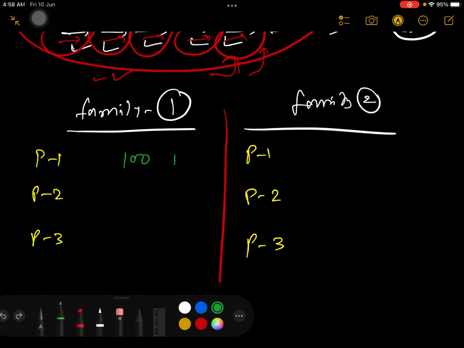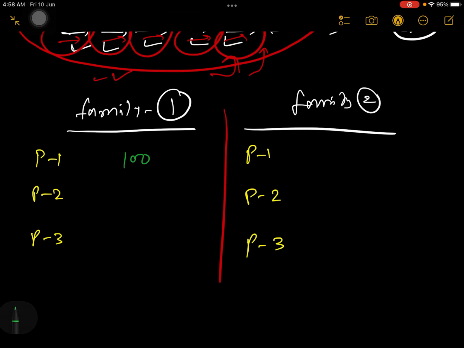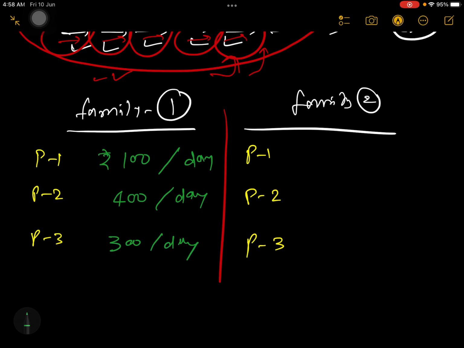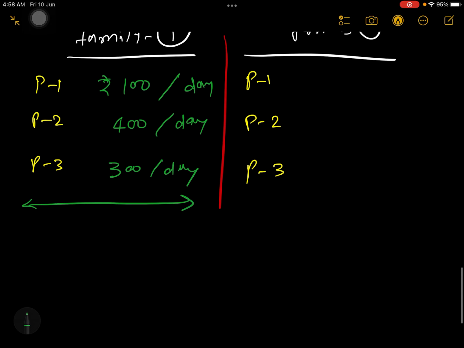And person 2 is earning, just as an example, 400 rupees per day, and person 3 is earning 300 per day.